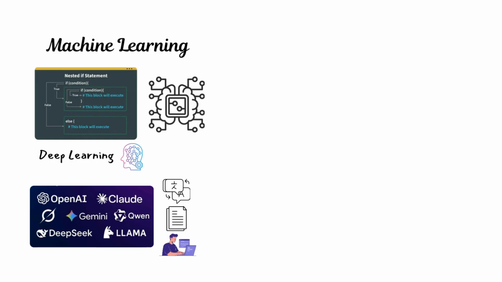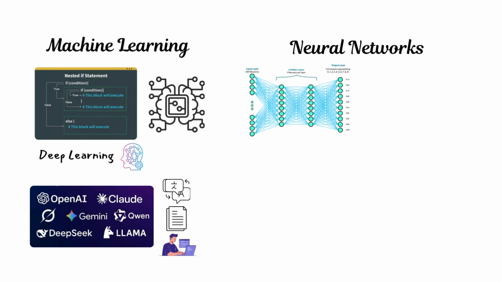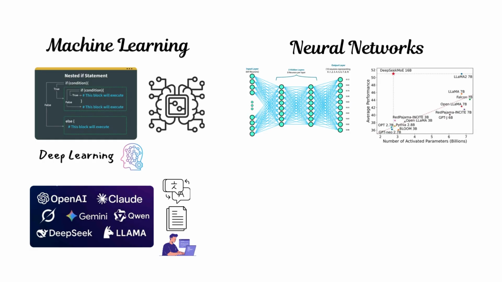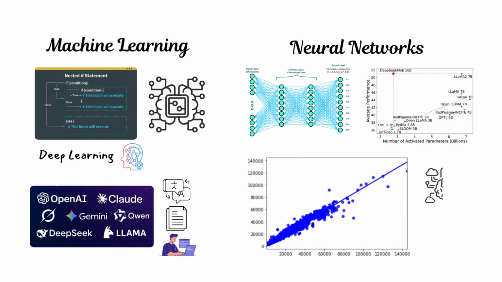And it brings us to an important part of the conversation: neural networks and their parameters. A neural network is a chain of mathematical operations. Each connection inside it has a weight, a parameter that determines how information flows. Large language models have billions of these parameters. They form the model's internal knowledge and patterns learned entirely from data. More parameters generally mean deeper understanding and better reasoning, but they also bring higher compute costs and more engineering challenges, and the way these parameters are learned brings us to training.